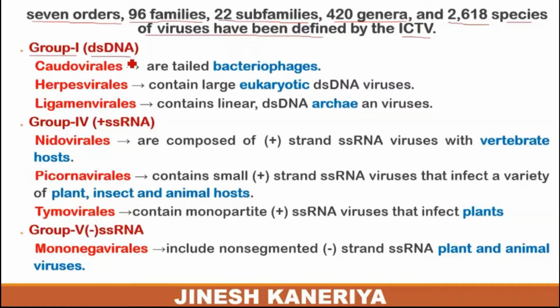What are examples of viruses included in group 1?